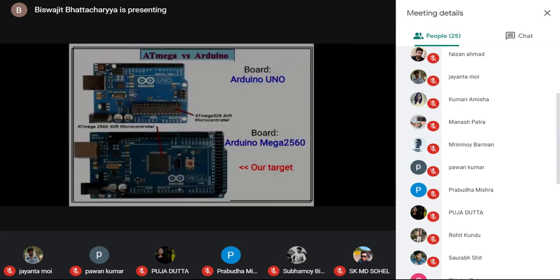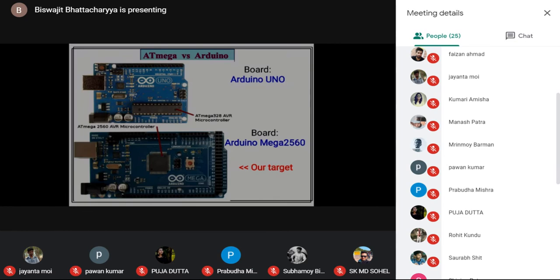Next we want to see Atmega versus Arduino. Sometimes we may wrongly think that the Atmega microcontroller and the Arduino board are the same. Actually no, Arduino is a type of board used by a manufacturer or group of manufacturers. The microcontroller is the most important IC, the heart of the board.